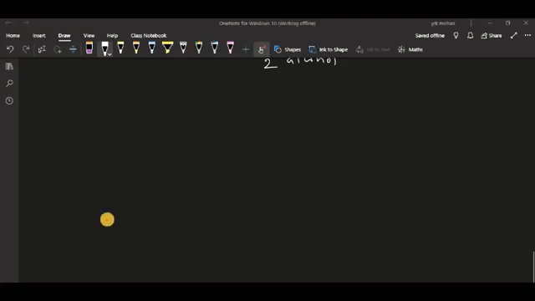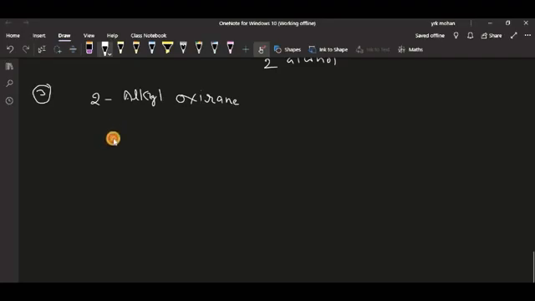Let us see the next one, the third one, 2-alkyl oxirene. Oxirene is nothing but ethylene oxide, to which one alkyl group is attached.